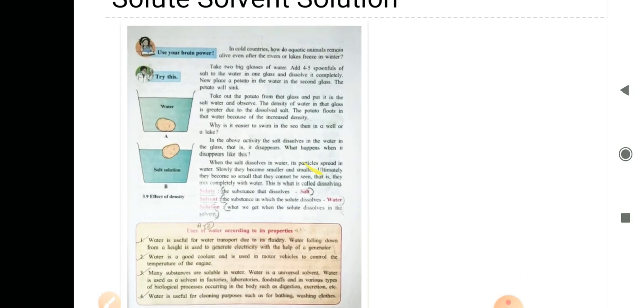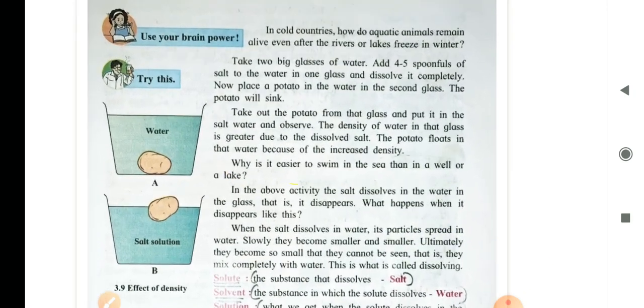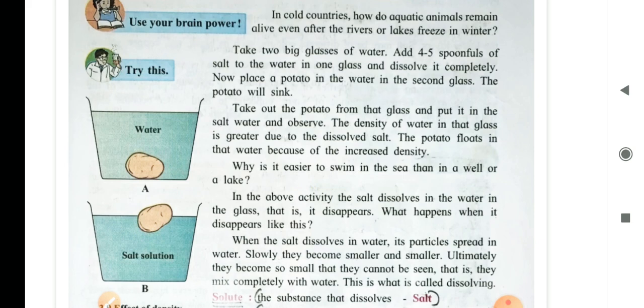Use your brain power. In cold countries, how do aquatic animals remain alive even if the rivers or lakes freeze in winter? This is because of the anomalous behavior of water which we just saw. Due to the anomalous behavior of water, water cools and turns into ice. Its volume increases, so density decreases.